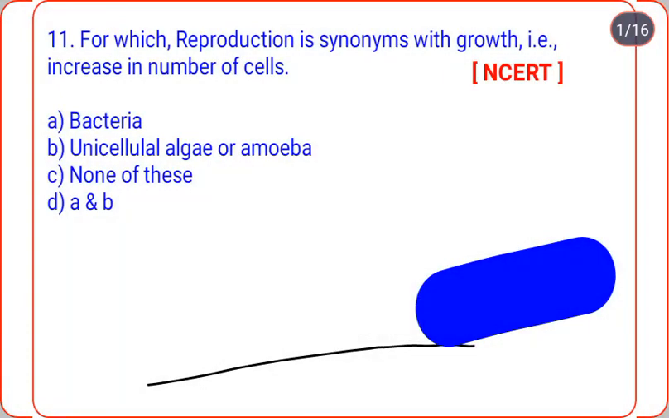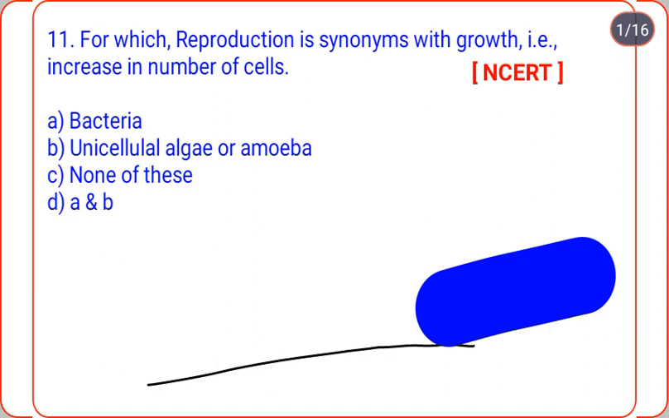Hello viewers, we are going to talk about our next session, that is part 2 of the living world, chapter on the living world. So let's go. Our 11th question is, for which reproduction is synonymous with growth, that is increase in number of cells?